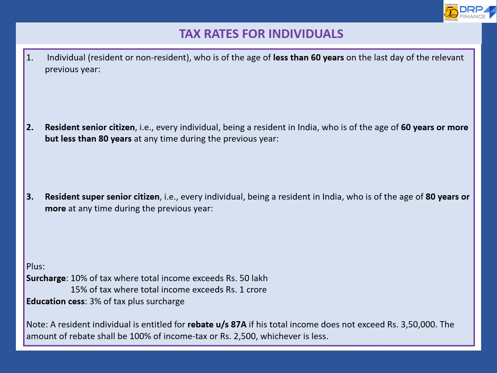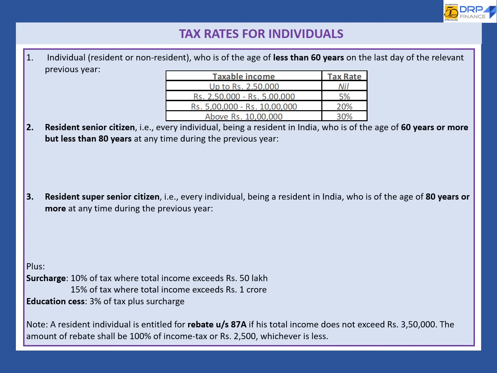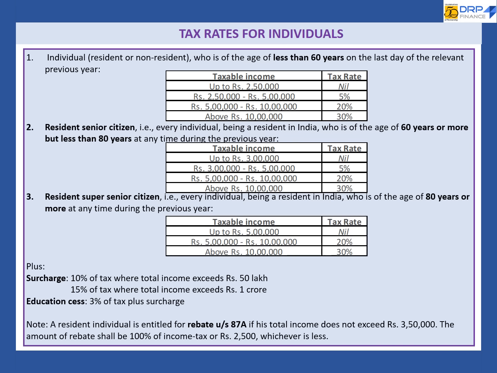There are different rates of tax for individual, resident senior citizen, and resident super senior citizen. Additionally, a surcharge of 10% of tax where total income exceeds 50 lakh and 15% of tax where income exceeds rupees 1 crore. An education cess of 3% of tax plus surcharge. Note: a resident individual is entitled for rebate under section 87A if his total income does not exceed 3.5 lakh. The amount of rebate shall be 100% of income tax or 2500 whichever is less.